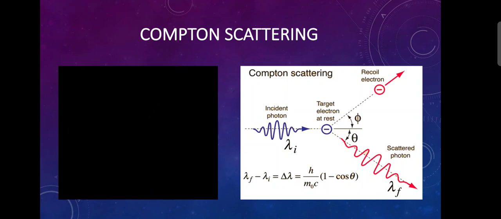After scattering, the momentum of scattered photon is P is equal to h nu prime by c, and energy is E is equal to h nu prime. The initial momentum of the electron is considered as P is equal to 0 because electron is at rest. After striking the electron, it gains some kinetic energy. We can see the scattered photon makes an angle theta here, and recoil electron makes an angle phi with x-axis. And this is the Compton scattering formula. So this is all about the Compton scattering.